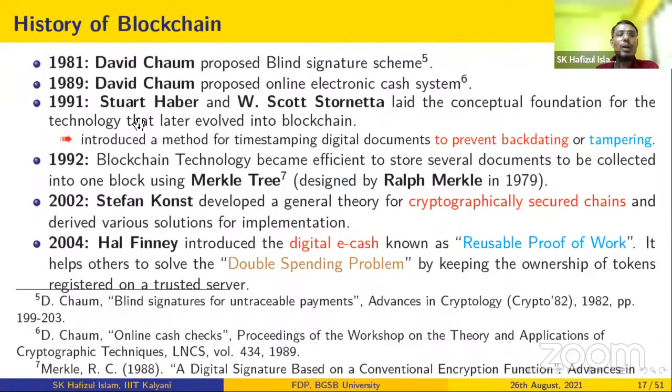In 1991, Stuart Haber and Scott Stornetta first introduced the concept which later evolved as blockchain technology, right? So it introduced the concept of the timestamp in the digital document. If I create a digital document and the timestamp of the current time is involved, later I cannot create the same digital document with the previous time. So that is why it will prevent tampering, right?